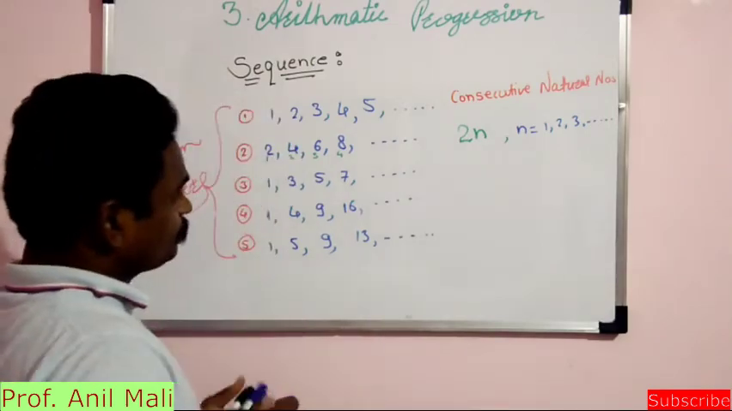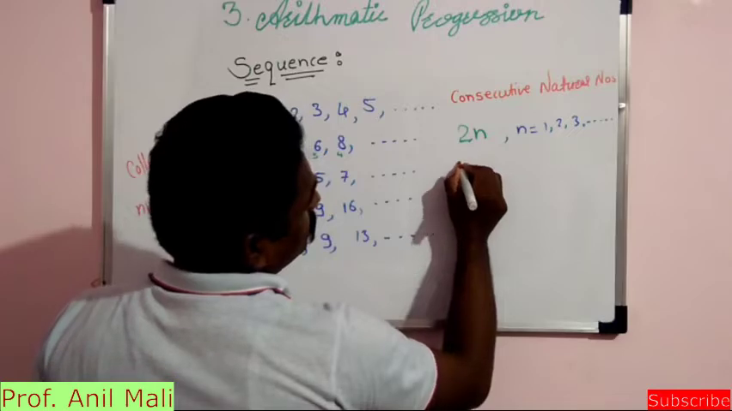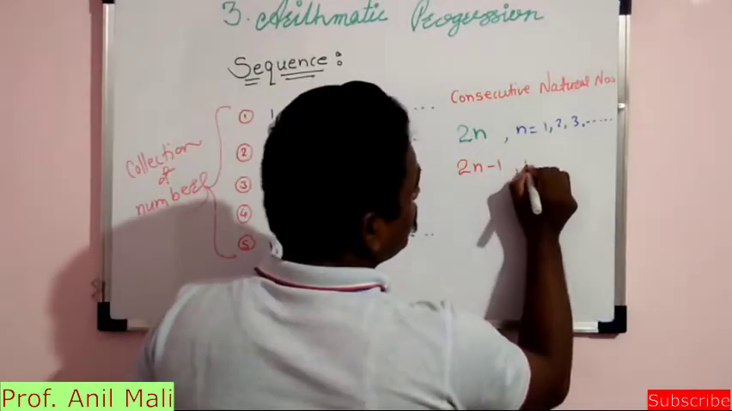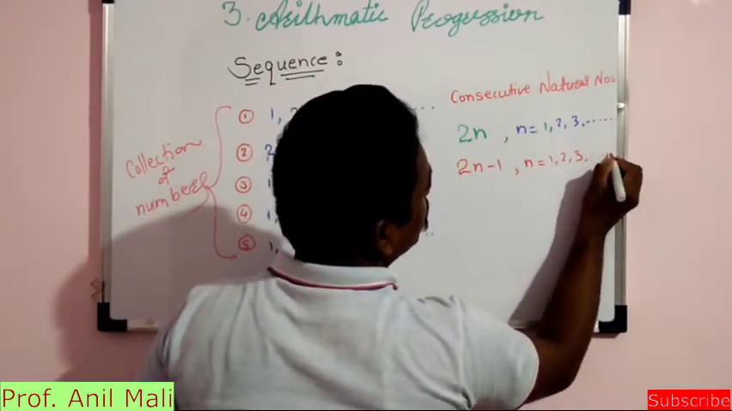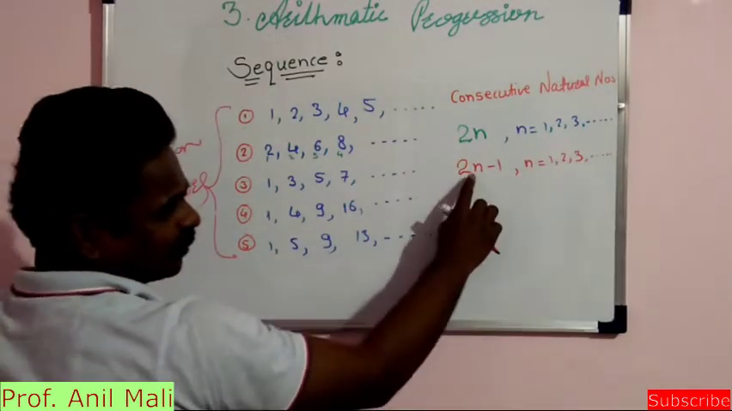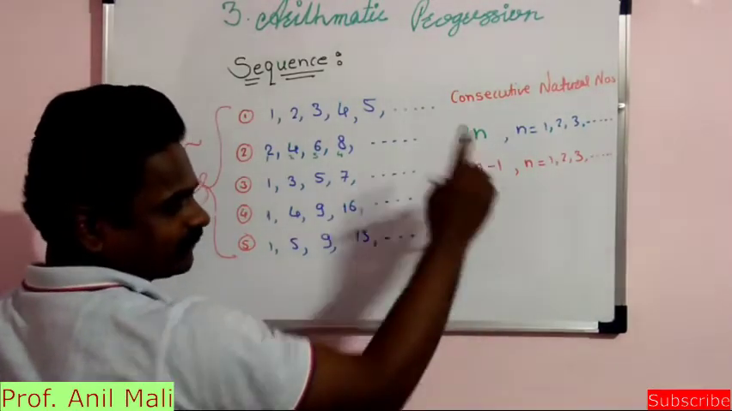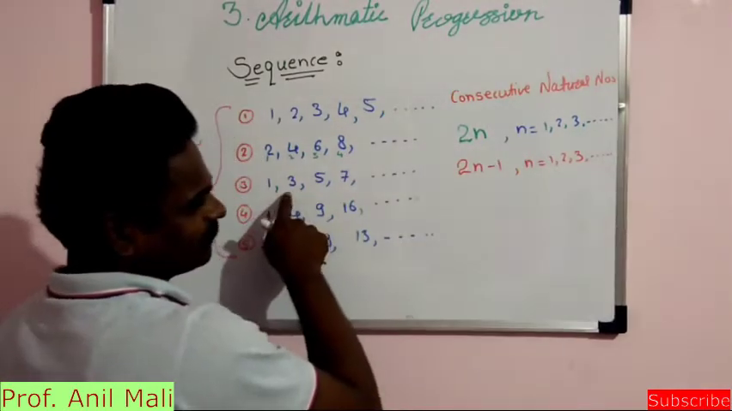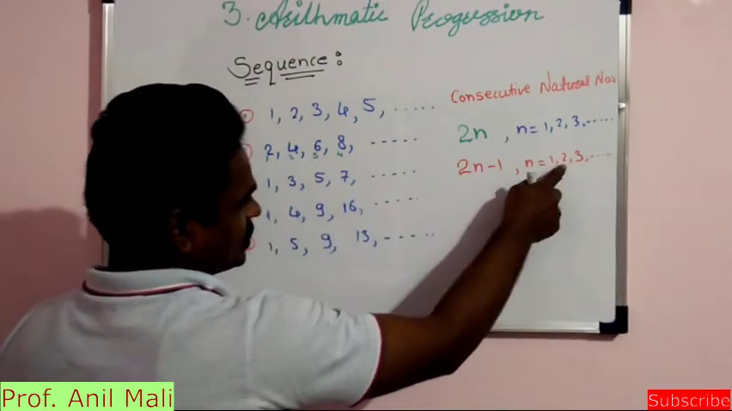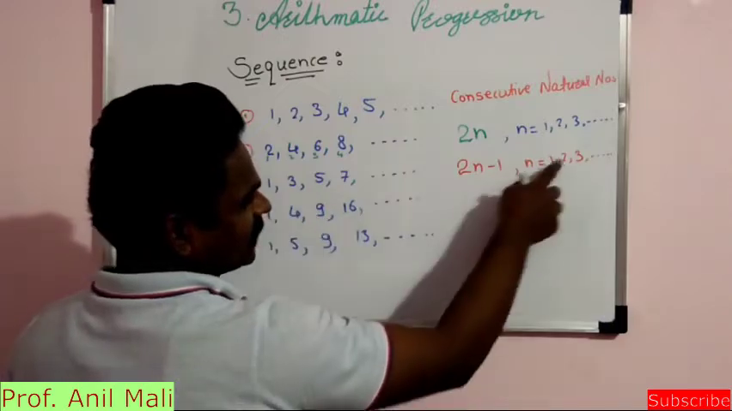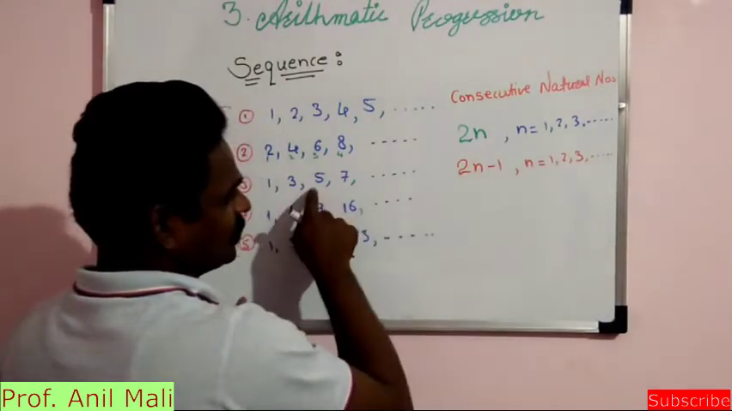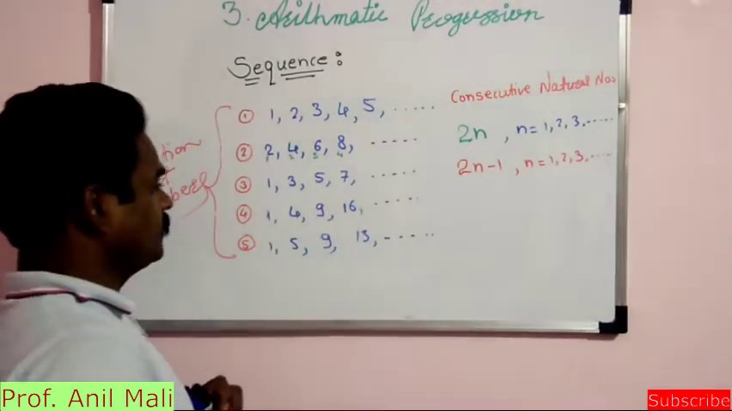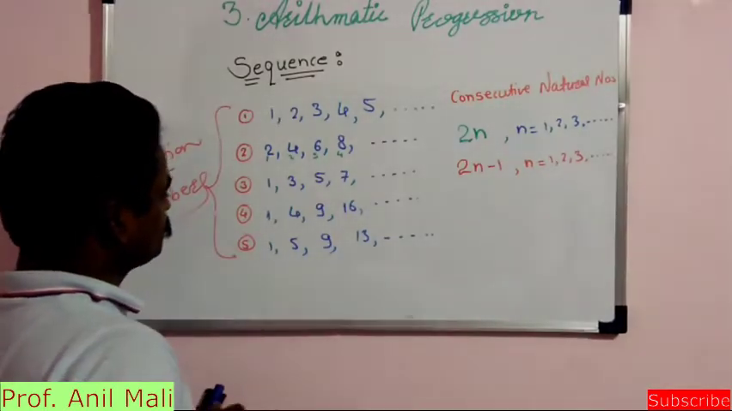How? See here. So this can be written as 2n minus 1, where n is equal to again 1, 2, 3 and so on. Now put n is equal to 1 here. So 2 into 1 is 2, 2 minus 1, it's 1. Put n is equal to 2 here, 2 2s are 4, 4 minus 1, it's 3. This is the first term 1, second term 2 2s are 4 minus 1 is 3, third term 2 3s are 6 minus 1 is 5, fourth term 2 4s are 8 minus 1 is 7 and so on.